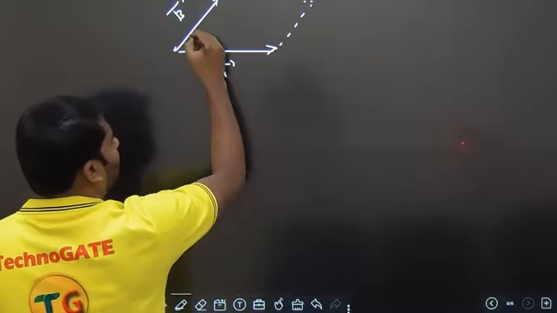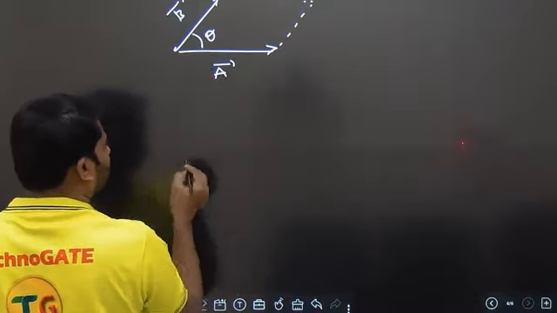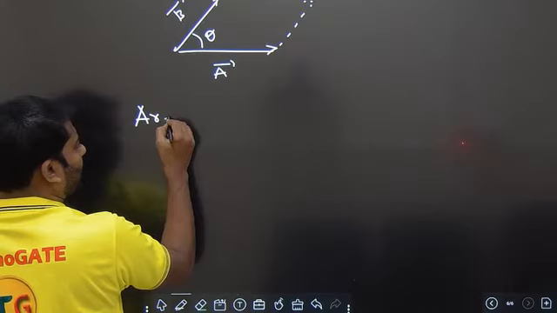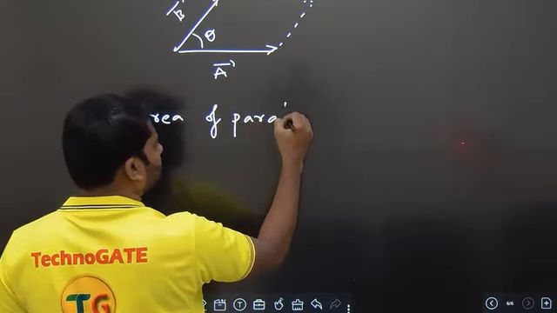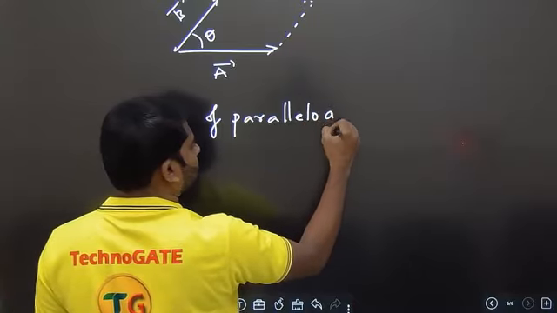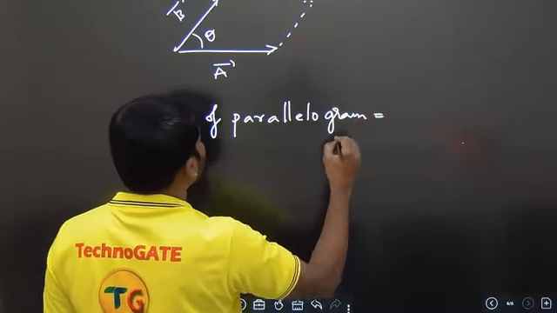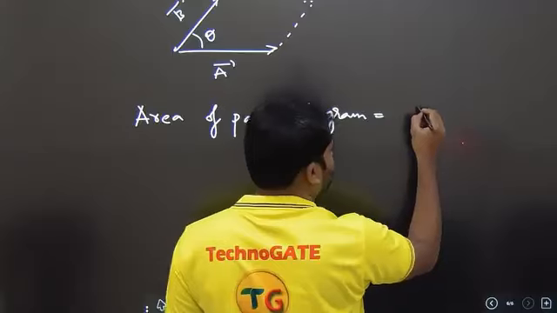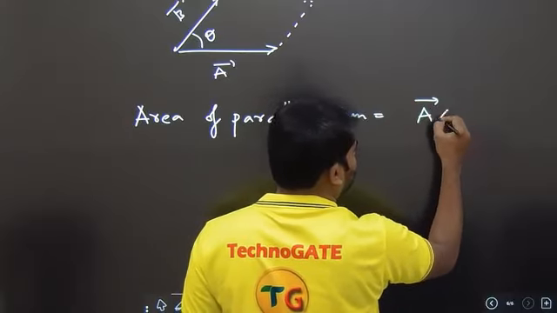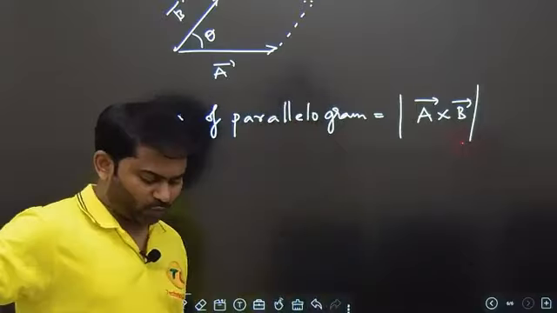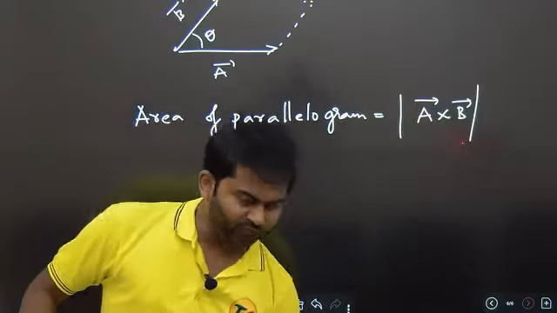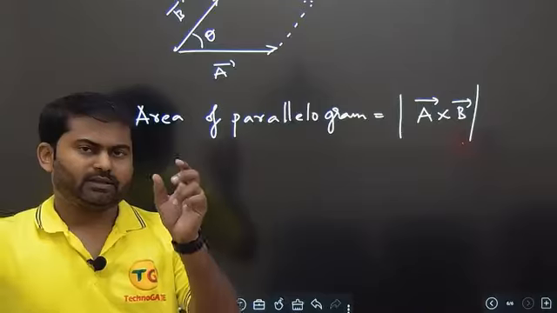Understood? Clear? The angle between them is equal to theta. So the area of the parallelogram formed is given by the magnitude of A cross B. Why should we take the magnitude? Because we need to find the area.